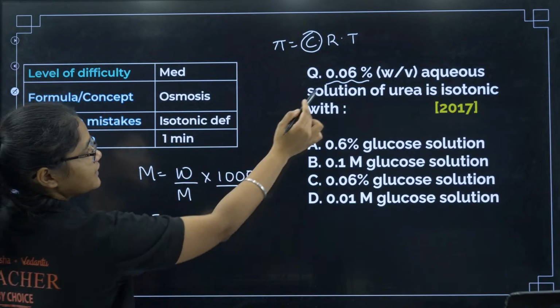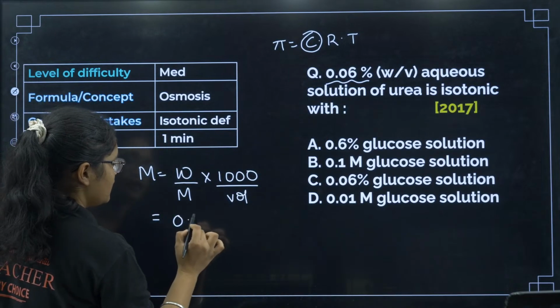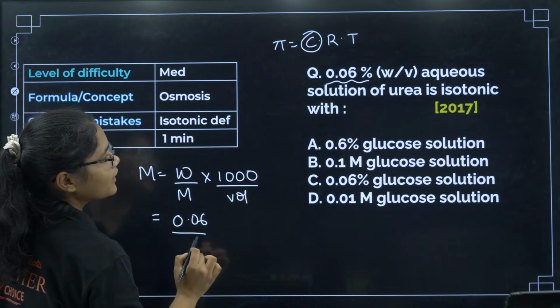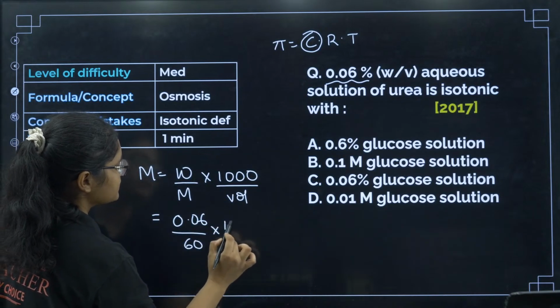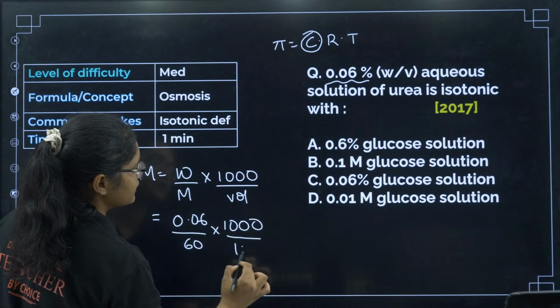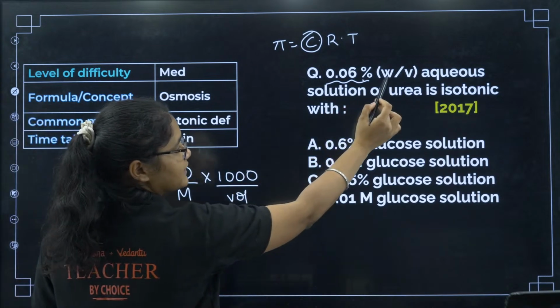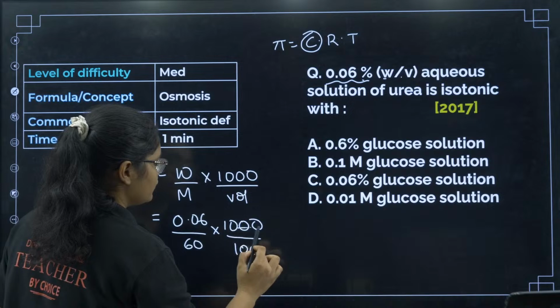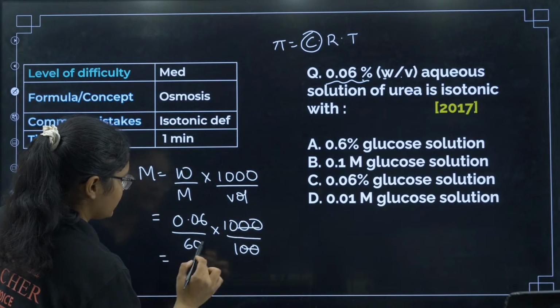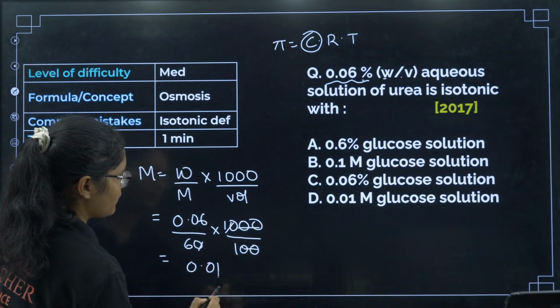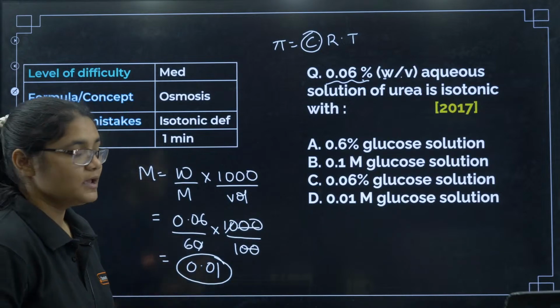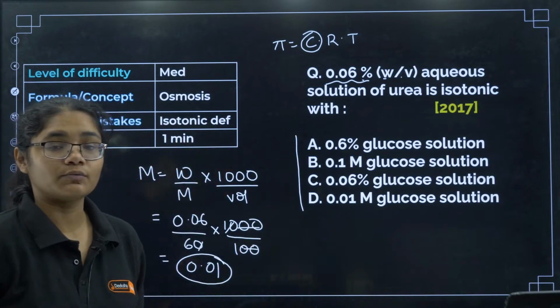What is the given mass here? 0.06, right? What is the molar mass? Urea molar mass is 60, into 1000. What is the volume of the solution? 100. Why? Because it is given percentage W by V. That means volume will be 100. So if I just calculate this one, it will become 0.01. So the molarity is 0.01. Now which option is having 0.01 molarity?